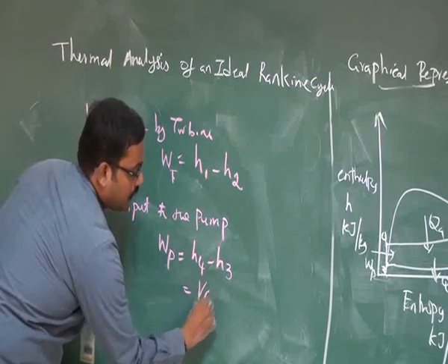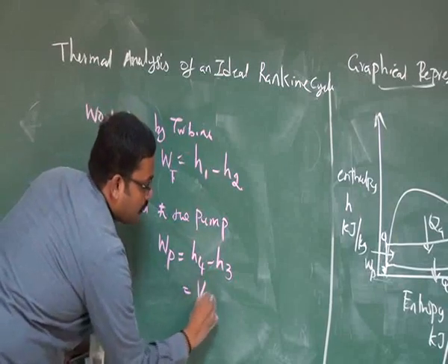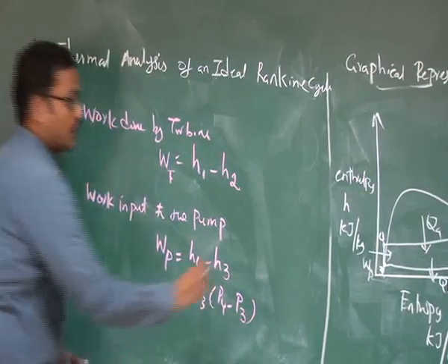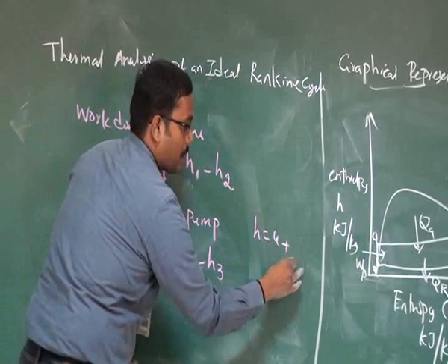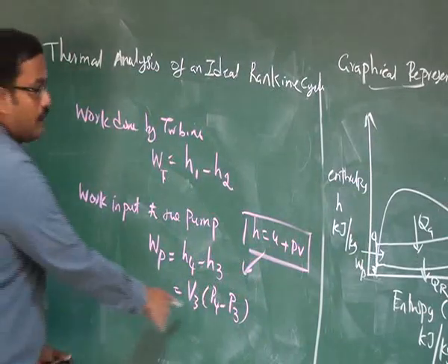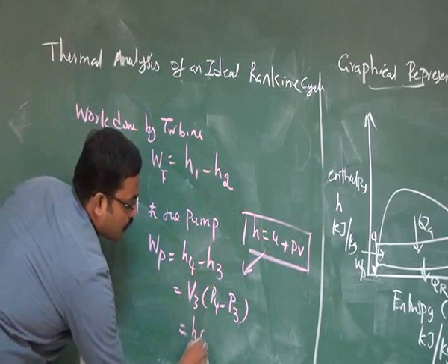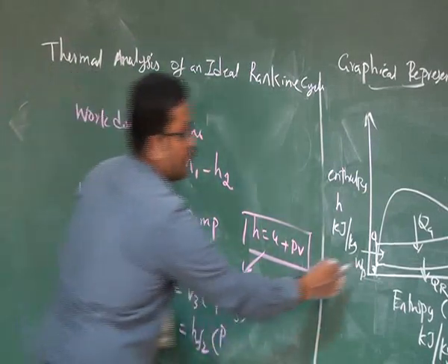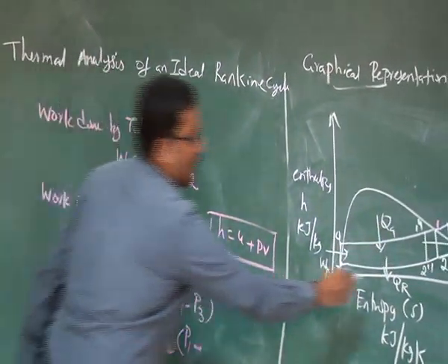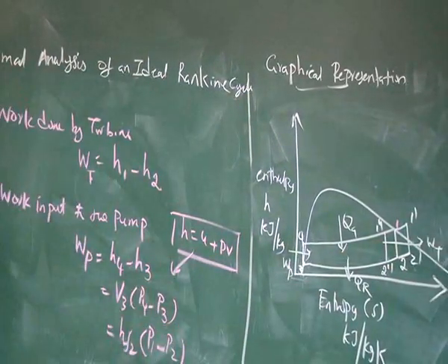So you can write it as V3 into P4 minus P3, because we know that H is the summation of internal energy and flow work. Again V3 is difficult to find, so you can modify it in terms of P1 and P2. P4 and P1 are the same, because this is a constant pressure heat addition process. P3 and P2 are the same because of constant pressure heat rejection. This is WP.